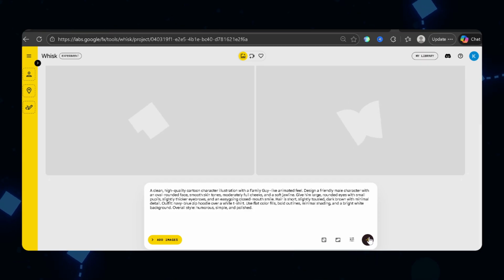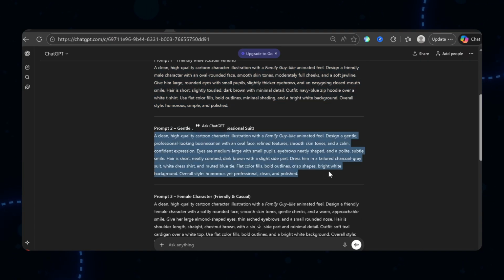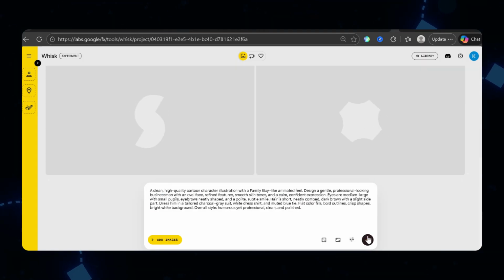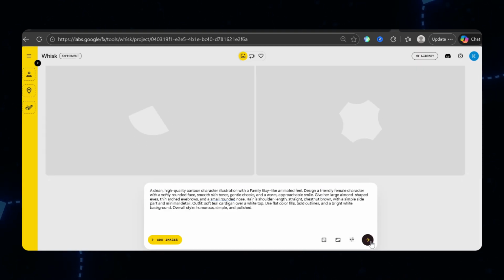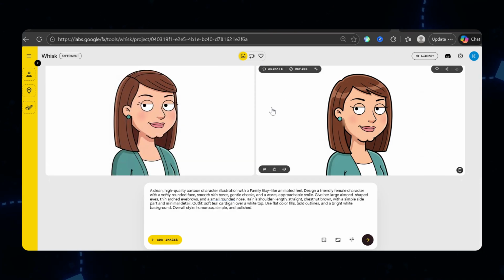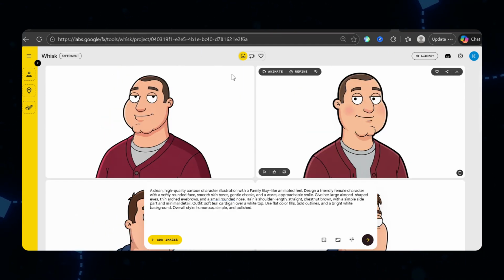Once you've chosen your character, save that image. This becomes your reference image for every single visual you create going forward. Consistency is what builds brand recognition, and this reference image is how you maintain that consistency automatically.